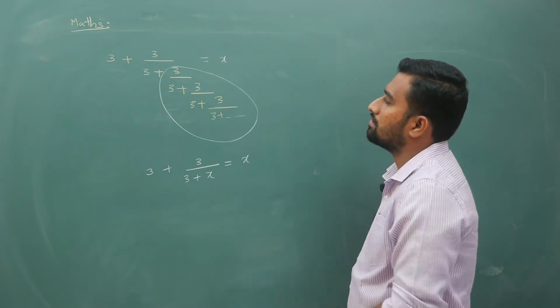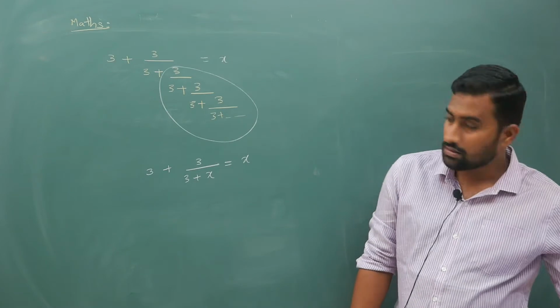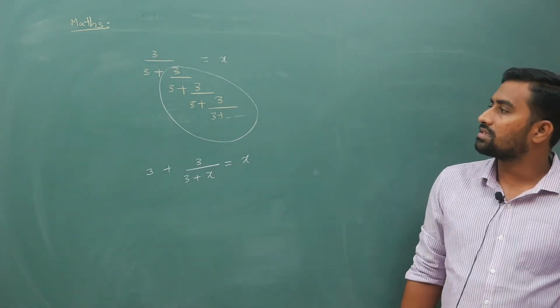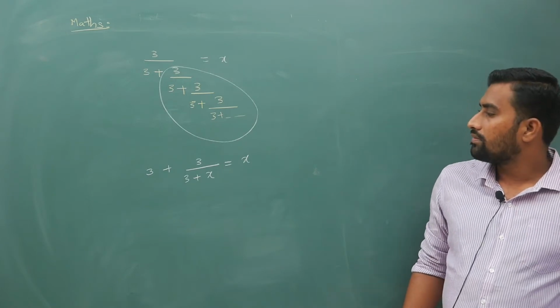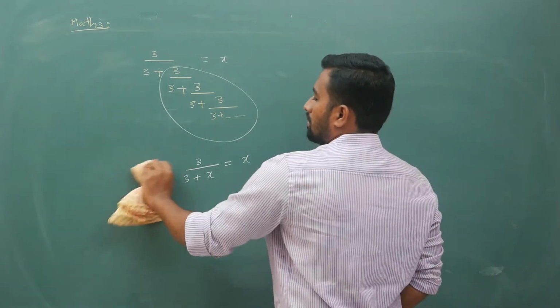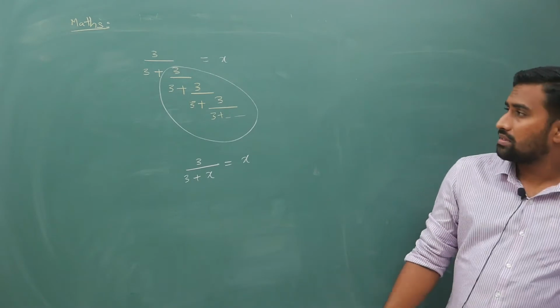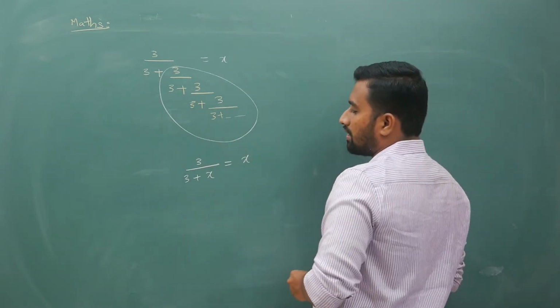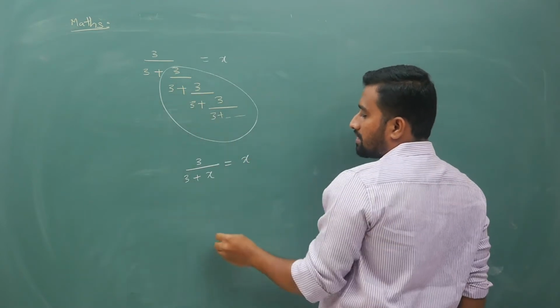No, wait, your question is this, 3 plus is not there. Then only I can assume that this is equal to x. Okay, one step, right? So 3 by 3 plus 3 by 3 plus like that. So that 3 by part I can assume it to be x. So that is why this is x.